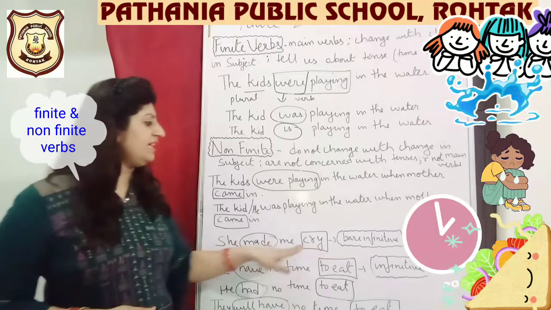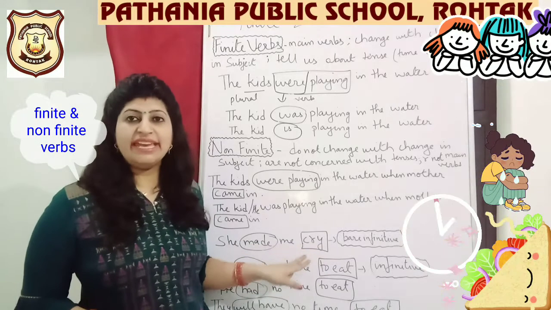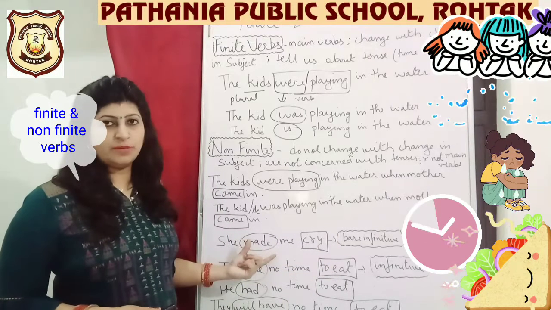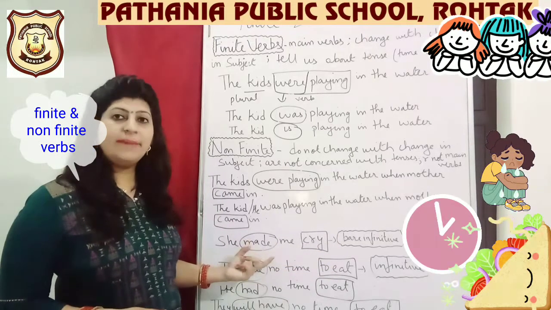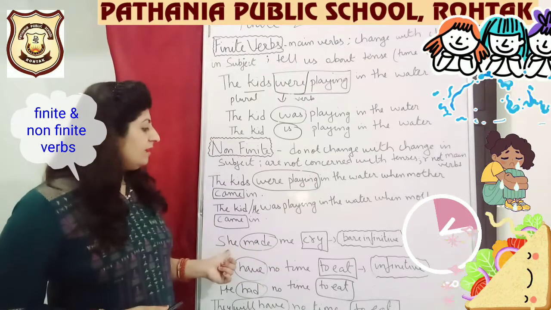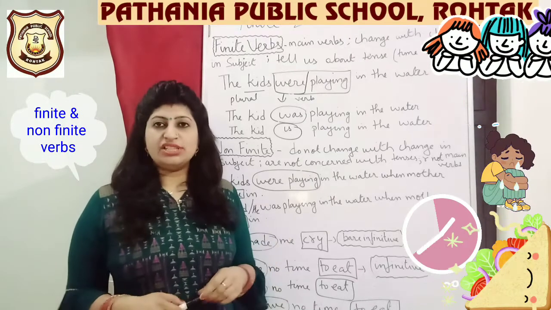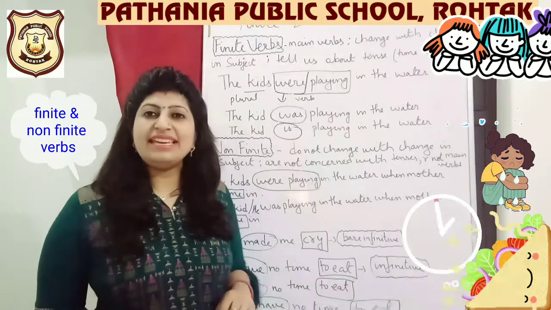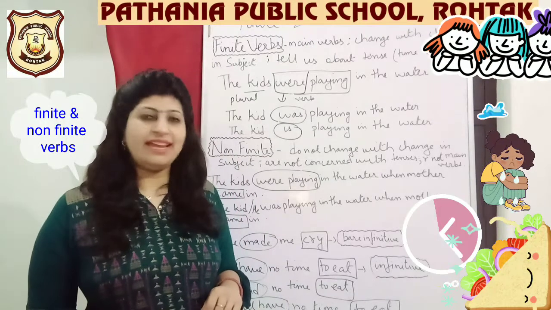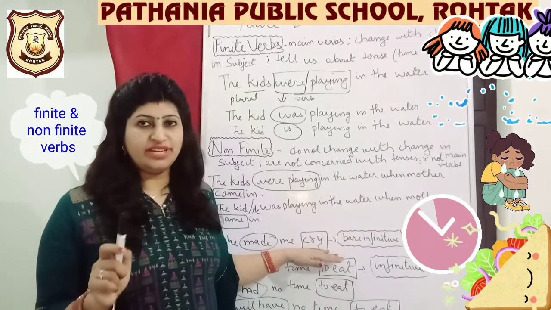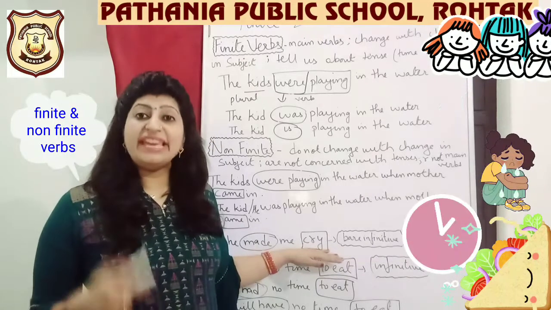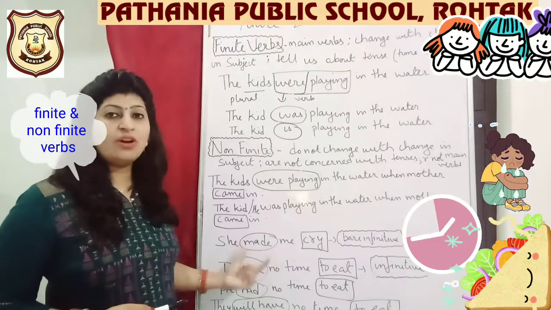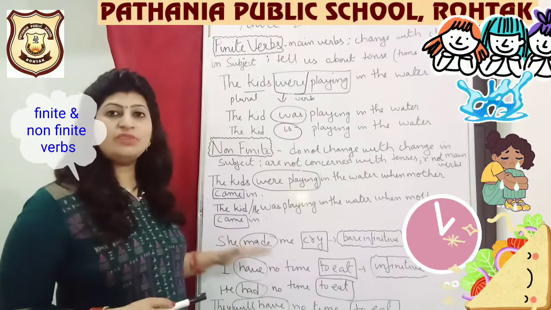She made me cry. Now made is my main verb. Okay, what is my main verb? Made. If I want to change the form, if I use he and if I want to talk about the present, I will say he makes me cry, right? The word cry is not changing, even if I change to he makes me cry. So made will change into makes because I am trying to change the tense.